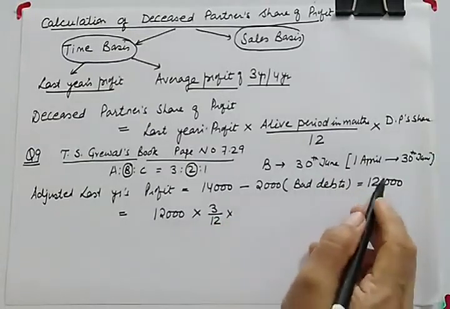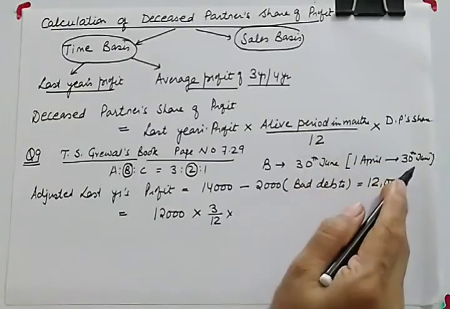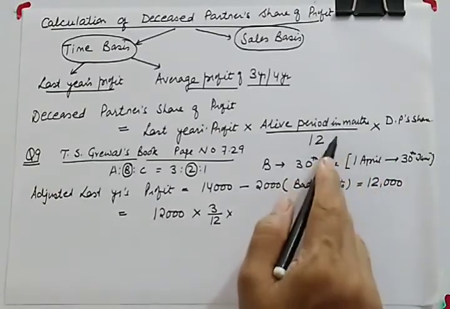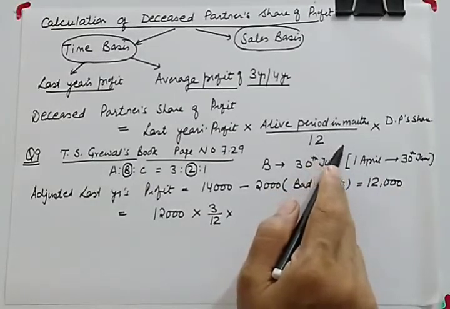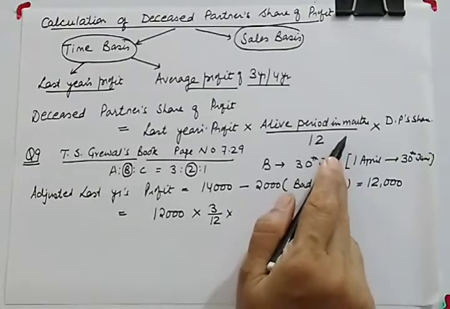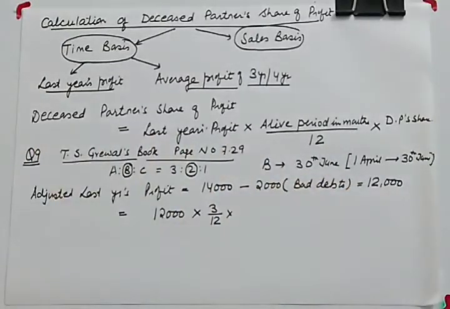Now a question can come into your mind. If alive days are given to you, in that case you will multiply this by alive days divided by 365. So here you can change it according to the information given in the numerical.